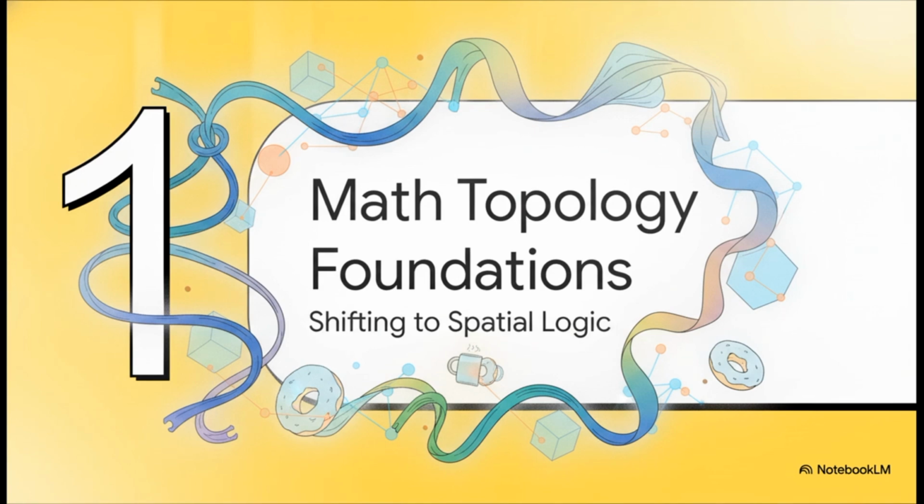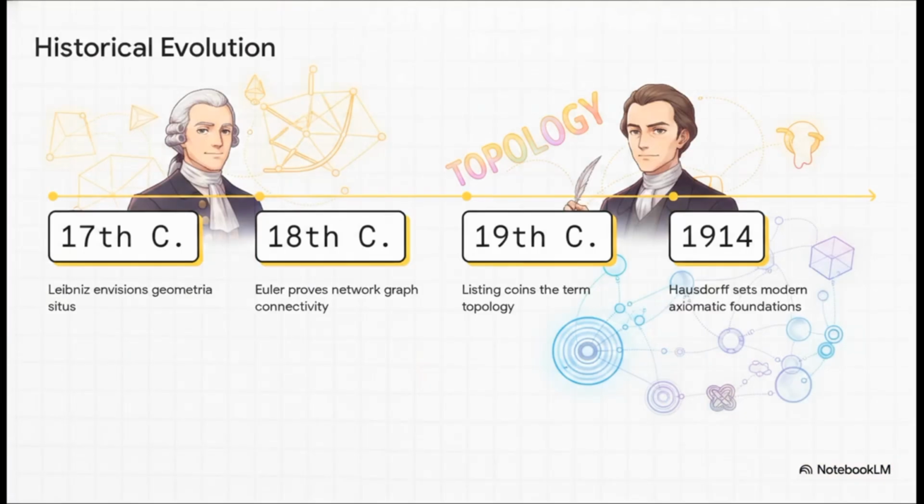Let's really look at the motivation behind this field and see how the focus shifted from quantitative measurement over to qualitative spatial reasoning. If we trace the chronological evolution, you can really see how this discipline builds from early intuitions into rigorous axioms. Back in the 17th century, Leibniz envisioned this theoretical domain he called geometria situs, or the geometry of position. Basically, he proposed an algebra that could analyze positional relationships directly, without having to convert them into numerical coordinates. Then, fast forward to 1736, and Leonhard Euler proves his famous theorem about the 7 bridges of Königsberg.